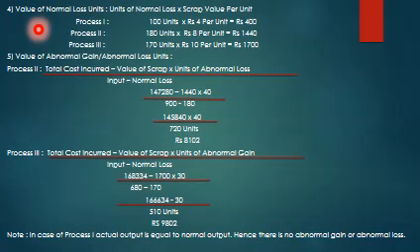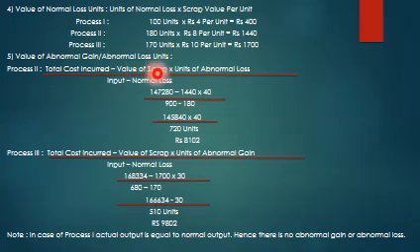So again, value of normal loss: units of normal loss into scrap value per unit. Process 1: 100 into 4, 400. Process 2: 180 into 8, 1,440. Process 3: 170 into 10, 1,700. Value of abnormal gain or abnormal loss units: in process 1, there is no abnormal gain or abnormal loss, hence there is no need to recalculate the value.